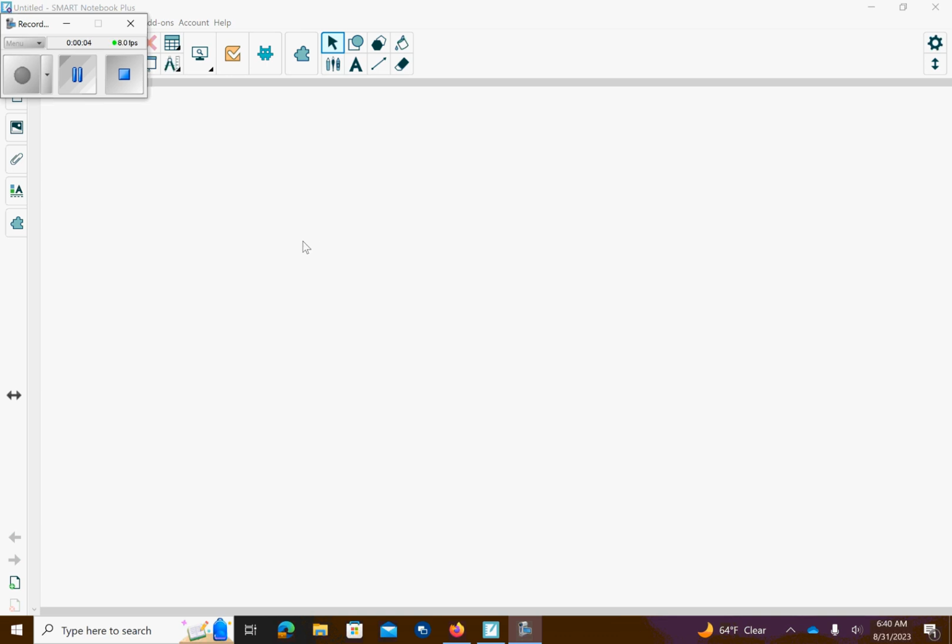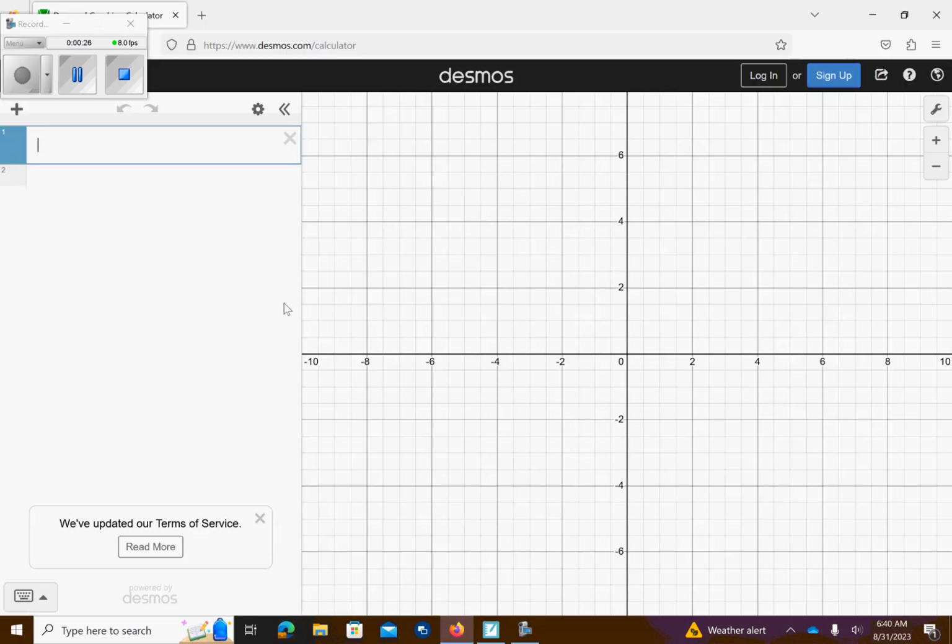Hey, Stats. I didn't have a lesson on Wednesday because we did the review on pages 107, 108 for the quiz that we'll have on Tuesday next week. So on page 107, it talks about presidents' ages. We want to create a histogram using their ages, so we have to go to our friend Desmos.